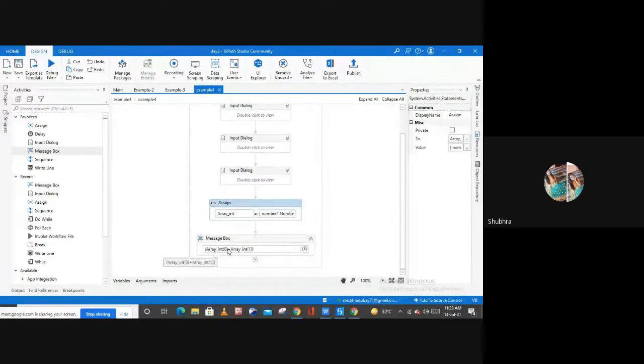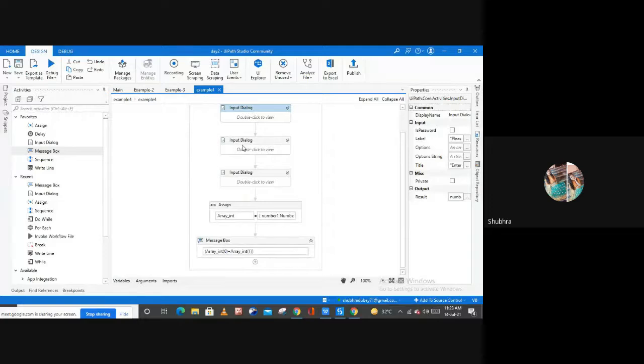So array variable 0 and 1. 0 and 1 means we are calling this value and this value from these two input dialog boxes. Similarly, if I remove this 1 from here and type 2 here, it means this time I'm going to use the variable from this input dialog box and this variable from this input dialog box, right? So now let me save it. Let me run my file again.